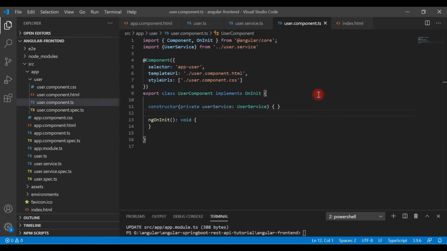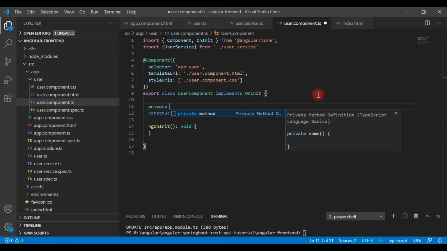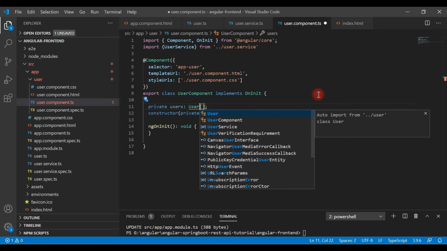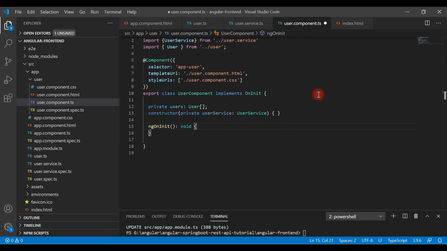Now create a property private users. So this will basically hold a response of the REST API. It's an array of users. Make sure that you import user model class at the top. Great. Now here we have ngOnInit method.